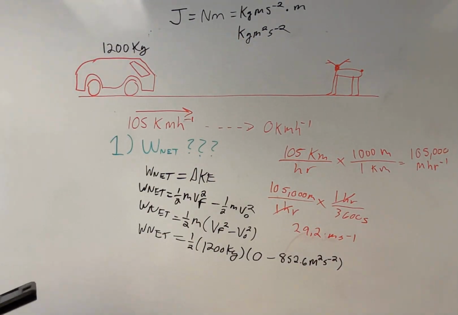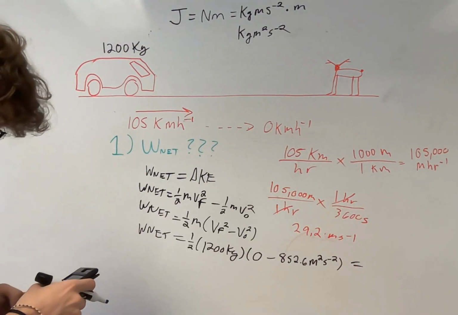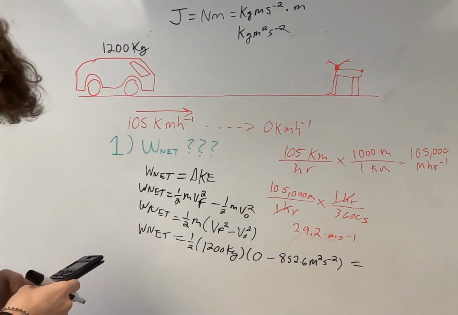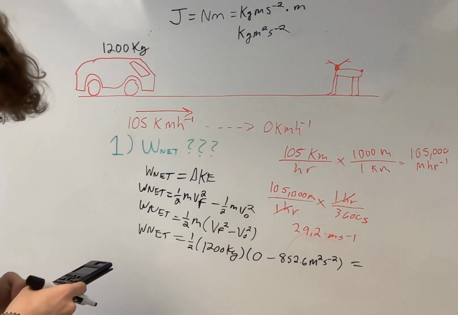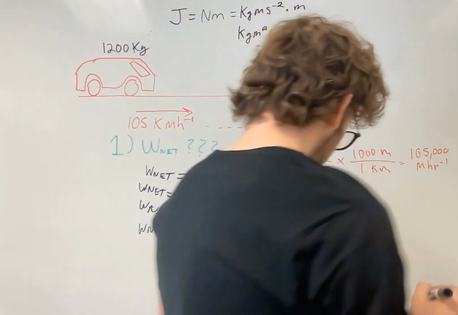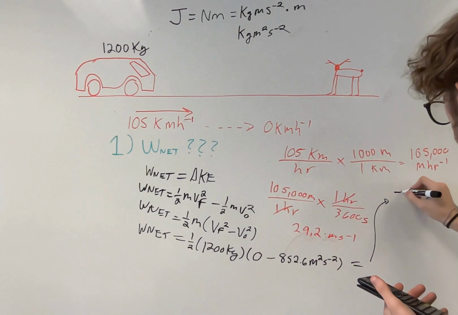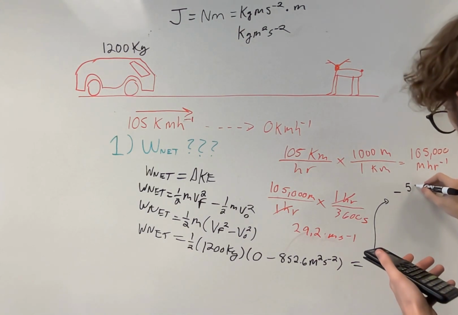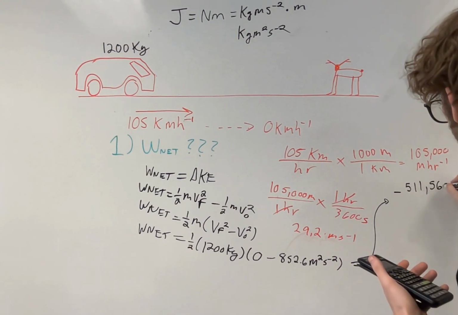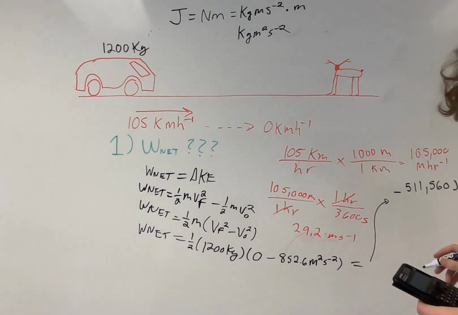Okay, now let's do a simplifying step here to get our final answer. Negative 852.6. So we get that the amount of work that we need to do is approximately equal to negative 511,560 joules. We can convert this to kilojoules by dividing by 1,000.